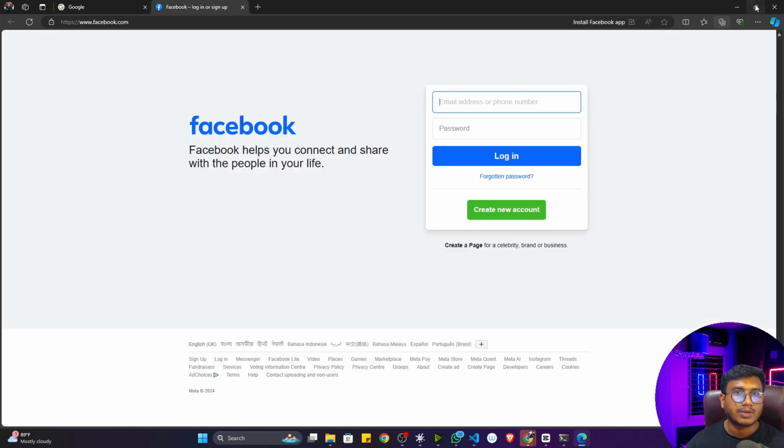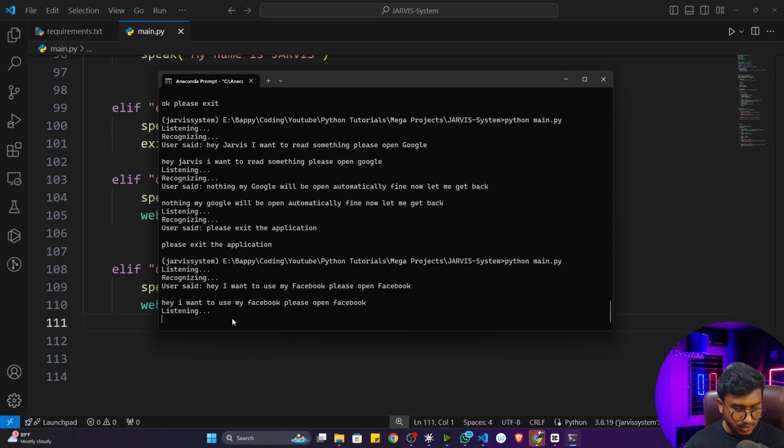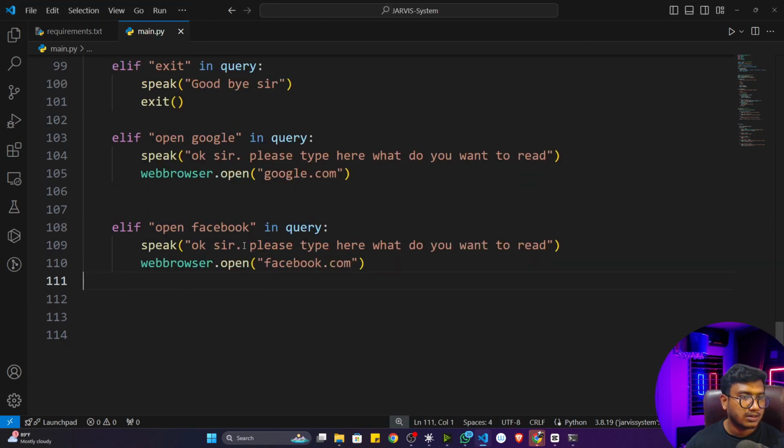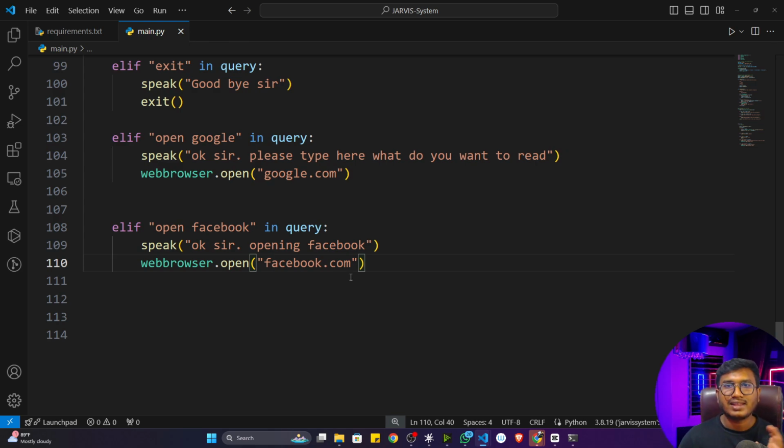See, it is trying to open my Facebook right now. So let me stop the execution. Here you can change the message. I can write, "Okay, sir. Opening Facebook." Similarly, you can also open github.com, stackoverflow.com, anything you can open.